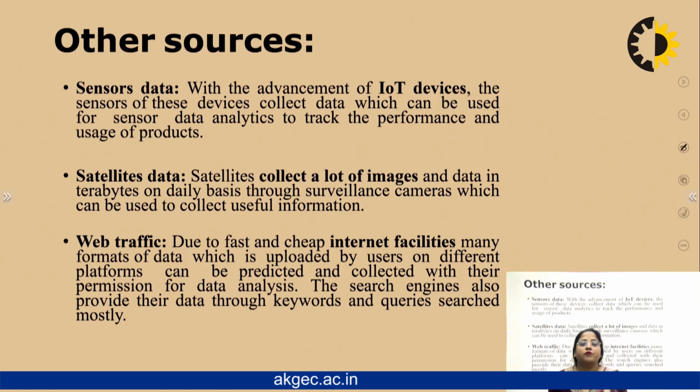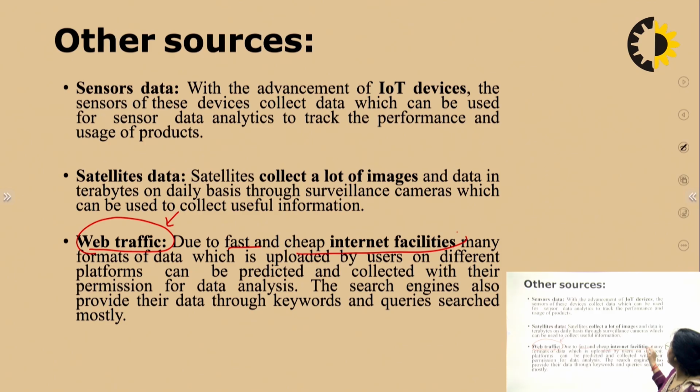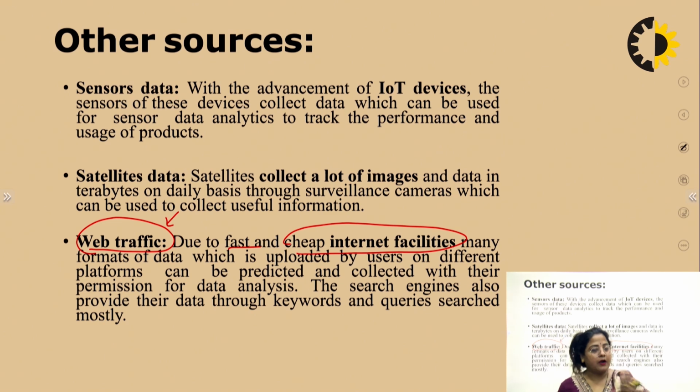The next point is web traffic. Web traffic is another source where we can collect data. Due to fast and cheap internet facilities, we can easily upload, find, and collect data from different web traffic sources. Let's suppose social media data, such as Facebook and Twitter.